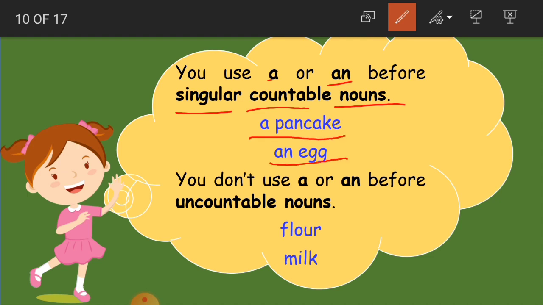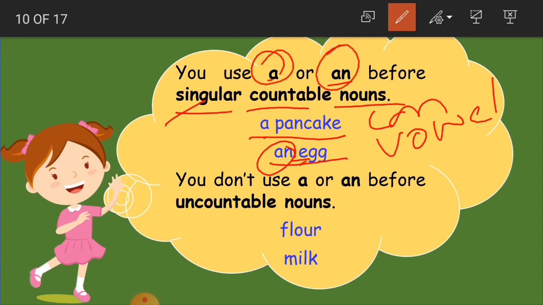When we use a, the noun is singular and it begins with a consonant, then it becomes a pancake. This gives a consonant sound for us. P is a consonant, okay? And an egg. This is also a single egg only. But because E is a vowel, we use an here. Clear, children? So for singular countable nouns, a and an are used.